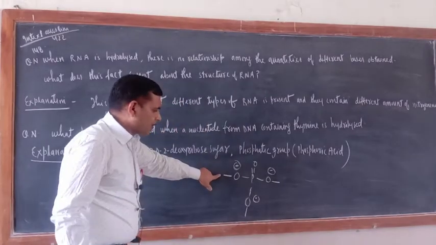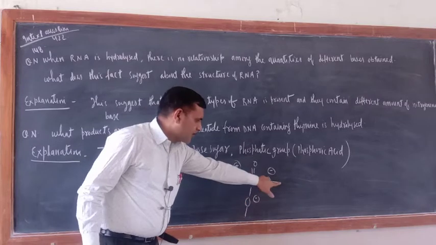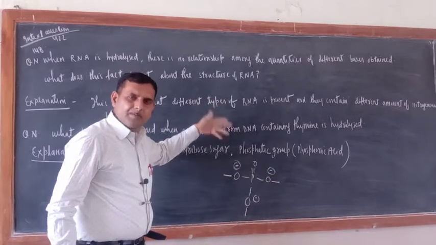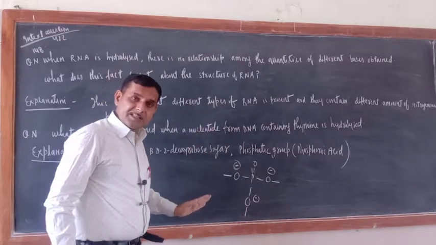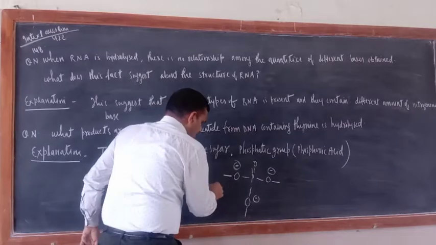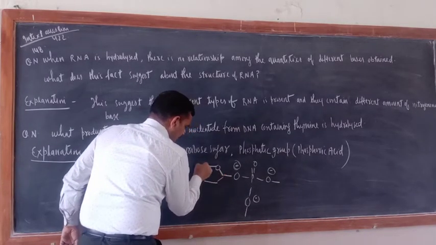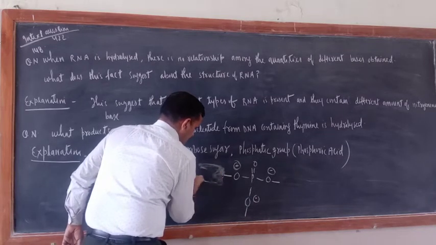On this side, pentose sugar would be there, on this side also pentose sugar, and here also pentose sugar would be there. And pentose sugar in turn will be bonded with the nitrogenous base. But when hydrolysis happens, what would be there? Suppose this is pentose sugar. This is pentose sugar, in the short form I am making. Short form. Just see.